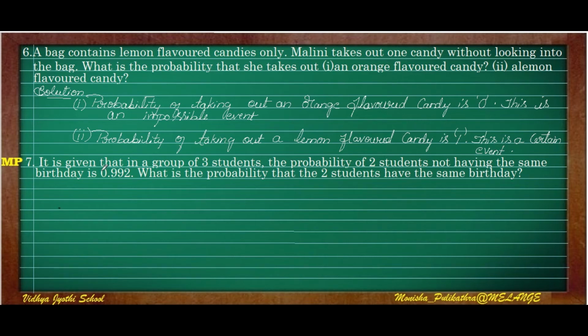The seventh one is, it is given that in a group of 3 students, the probability of 2 students not having the same day birthday is 0.992.